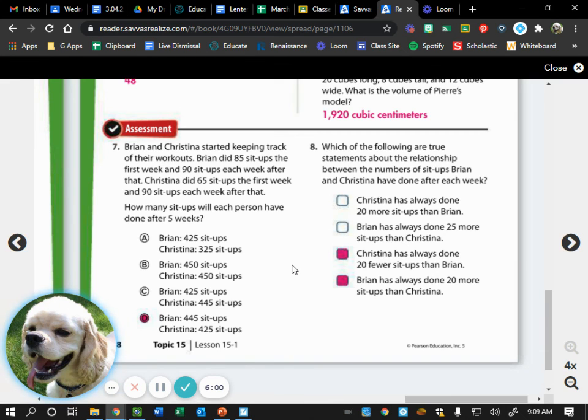Questions on number 7. All right, show me on your hand 1 through 5. Overall, how did you feel about this homework assignment? 1 through 5. How do we feel? Awesome. Okay, awesome. All right, what I'd like you to do, open up to the next clean page in your math notebook.